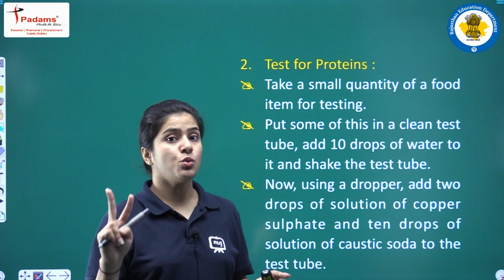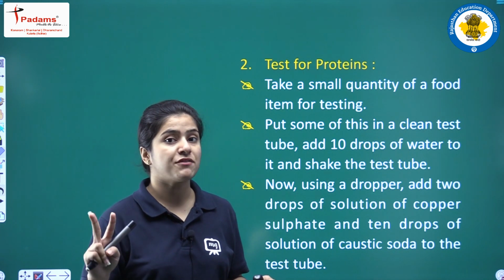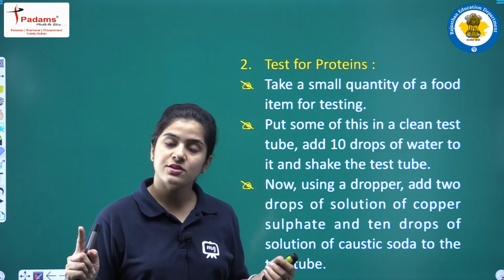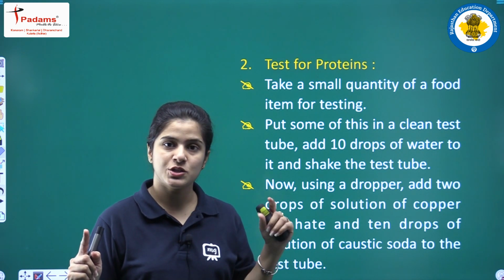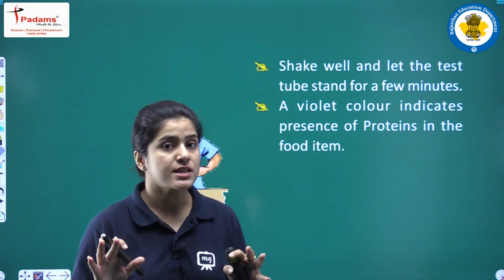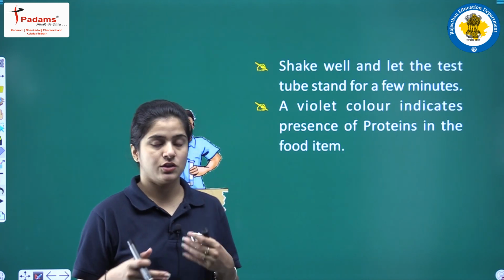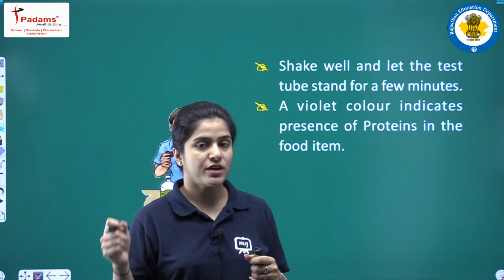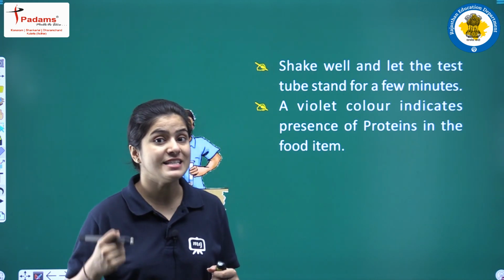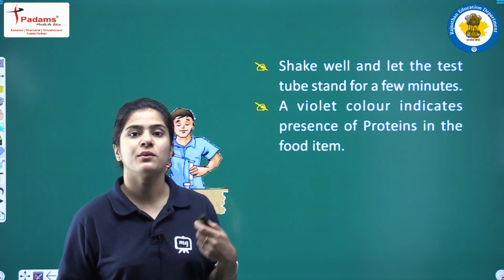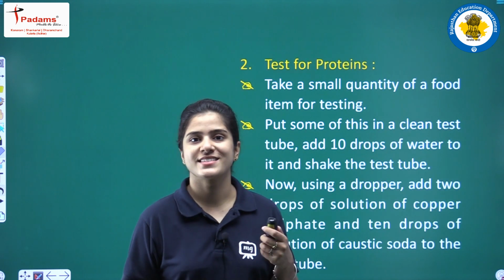Just put 2 drops of copper sulfate solution with the help of a dropper and then 10 drops of caustic soda into that particular test tube. Then keep it aside for some time and you will observe the changes. If a violet color comes out of it, then it means that proteins are present in that particular thing. So, this was all about the test for proteins.